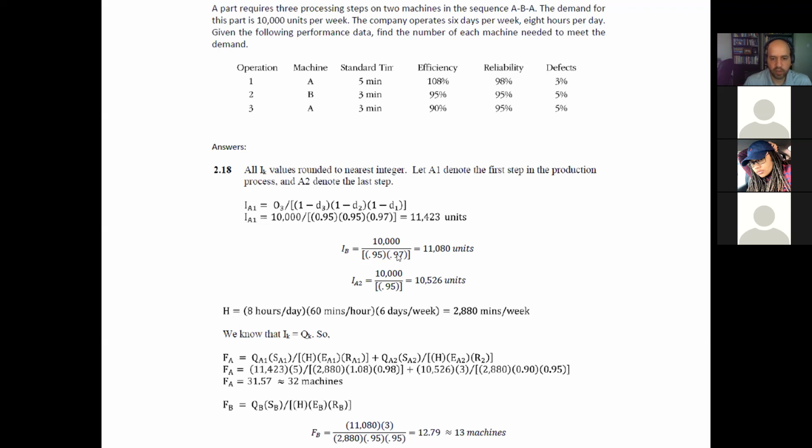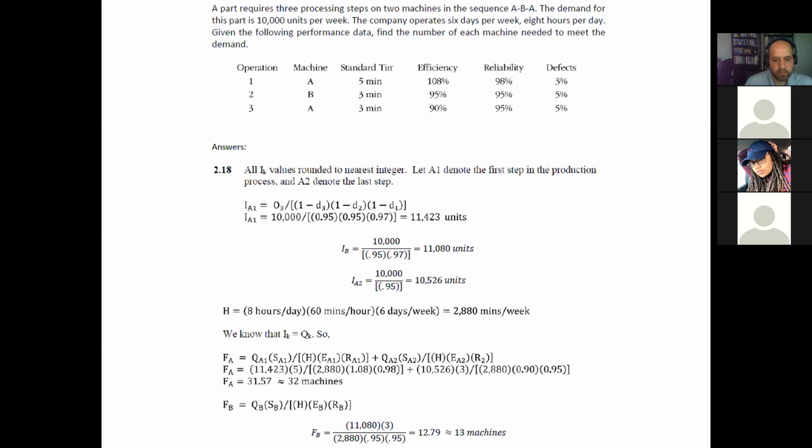So this is going to be equal to 11,080 units. And then for I, the input of A2, we have 10,000 divided by 0.95. So the total number of units that we will need as an input for this third process is going to be 10,526 units.